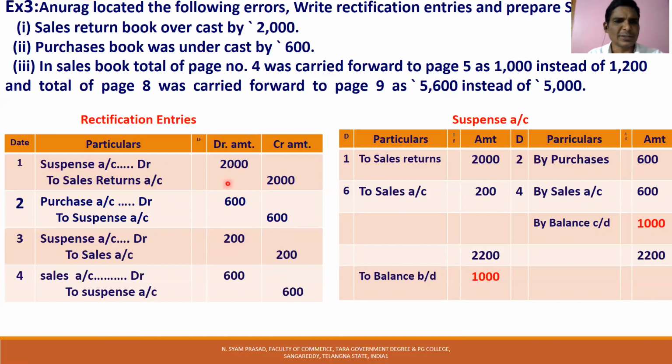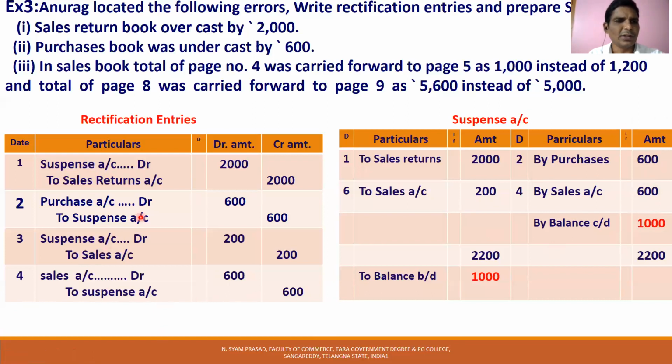First you see here, suspense account is debited with 2000. This is the debit side of suspense account, debited with 2000. Opposite is to sales returns account. Here suspense account is credited with 600. Opposite is by purchases. Here suspense account is debited with 200. Opposite is to sales. And here suspense account is credited with 600. Opposite is by sales.